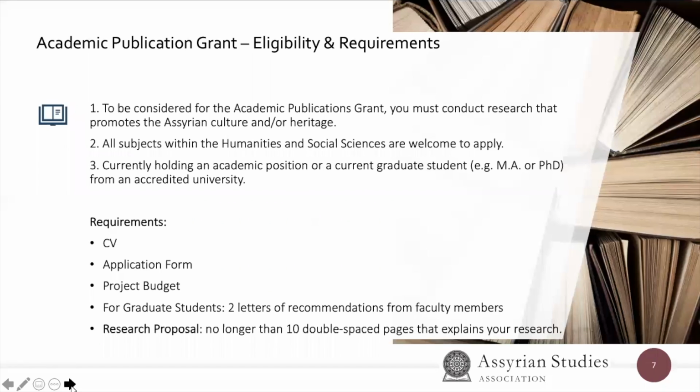The requirements needed to apply are a CV, an application form, which can be found on our website, AssyrianStudiesAssociation.org/grants, and a brief but detailed project budget. For graduate students, 2 letters of recommendation from a faculty member at your university. And lastly, a research proposal no longer than 10 double-spaced pages that explains your research. I'll make sure to go into what this research proposal means in a couple slides ahead.